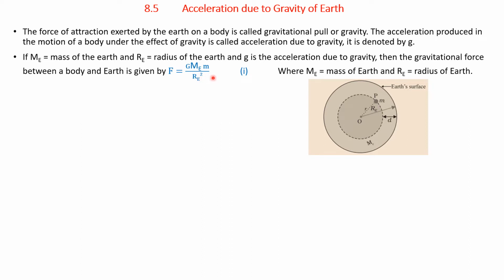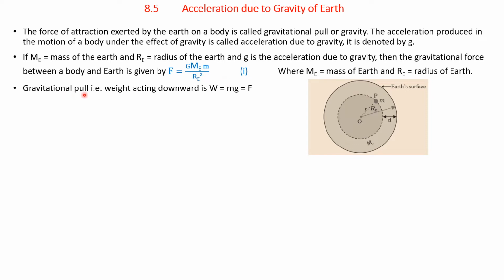Here M E represents the mass of the Earth and R E represents the radius of the Earth. As usual, F is the force and capital G is the gravitational constant.